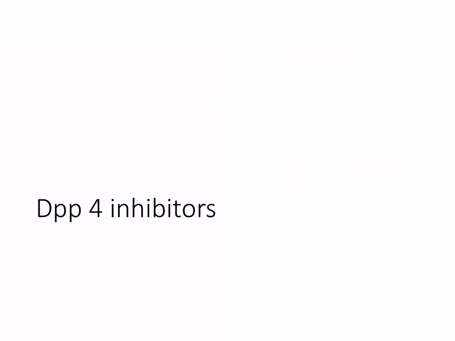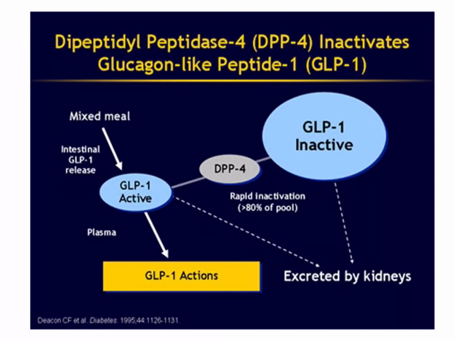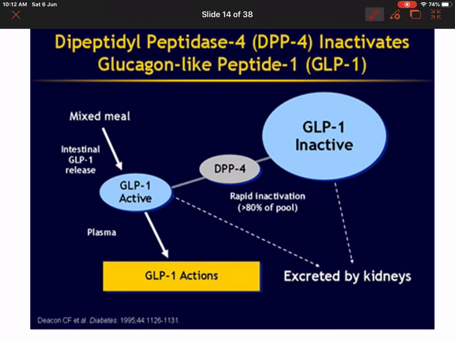So, let's look into DPP-4 inhibitors. What are these? We already learned about GLP-1. What is GLP-1? Glucagon-like peptide, which is going to increase insulin secretion, maintain the beta cell mass, and decrease gastric emptying. GLP-1 is metabolized by an enzyme called DPP-4, that is dipeptidyl peptidase. The next class of drugs, DPP-4 inhibitors, are going to block this DPP-4 enzyme, which metabolizes GLP, glucagon-like peptide.